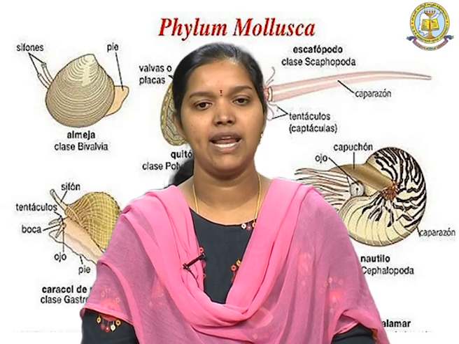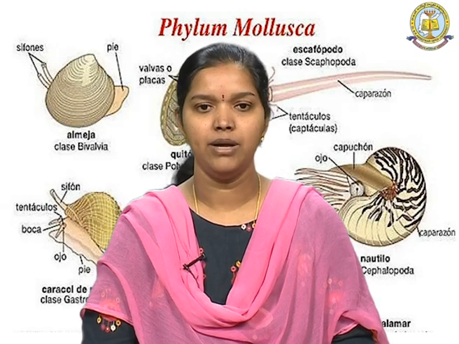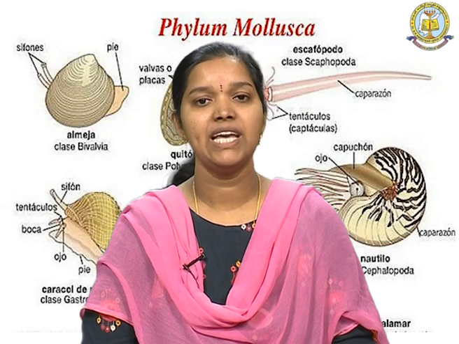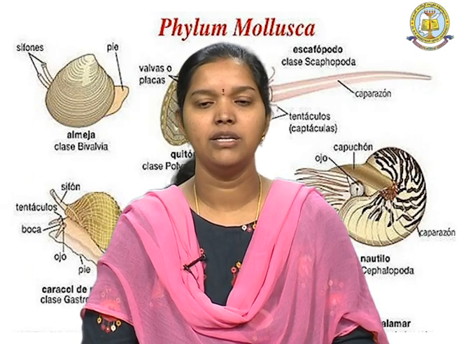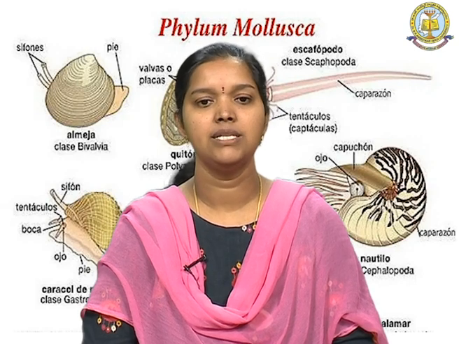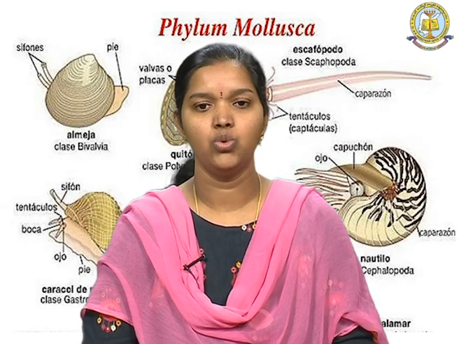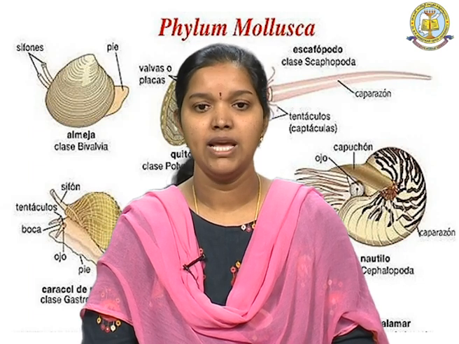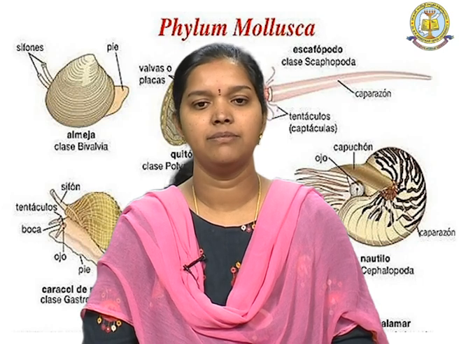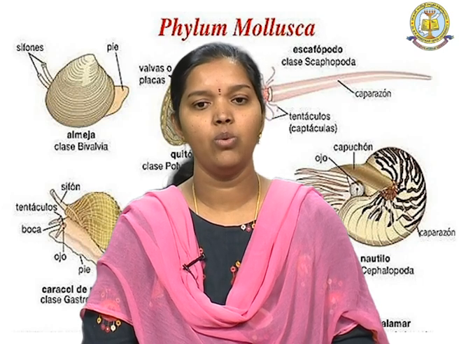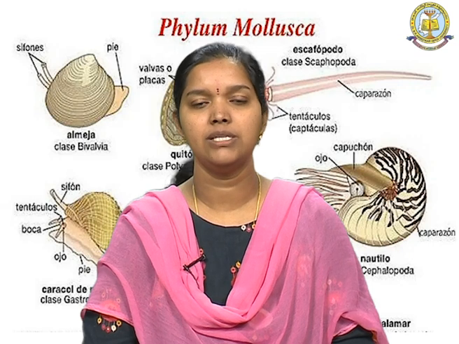And the second class is Monoplacophora. They are mostly extinct, known from the Cambrian or Devonian, and in 1952 Neopilina galatheae was found, and later 3 more genera were included in this class. The body is oval and bilaterally symmetrical.